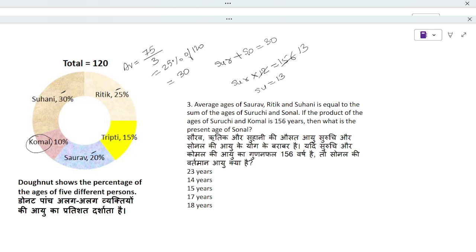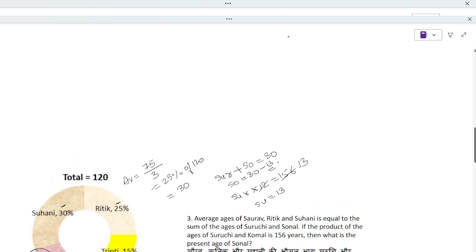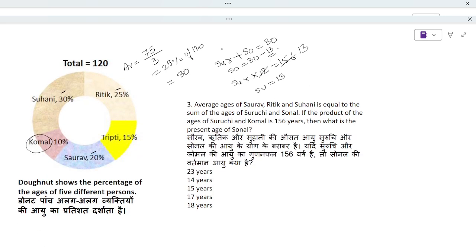Now can we get the age of Sonal from here? Yes, if we place Sonal plus Suruchi is equal to 30, Suruchi is 13. If we move to the right hand side, 30 minus 13 will give us 17. Then what is the present age of Sonal? Sonal's age is 17. That's the answer.